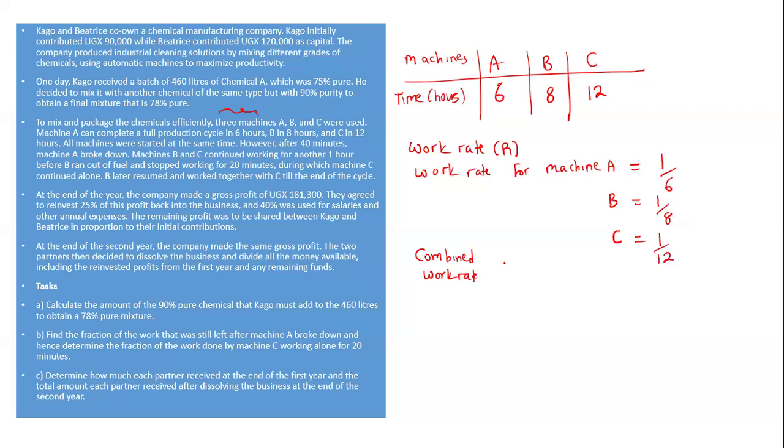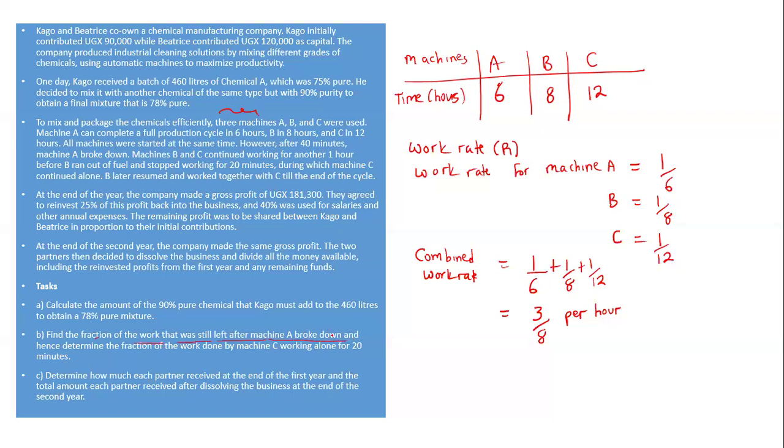If they are to work together, we shall have 1 out of 6 plus 1 out of 8 plus 1 out of 12. When you do the mathematics, this will give you 3 out of 8 per hour. So this is the amount of work these machines can do per hour if all of them are working at the same time. Now, our question wanted us to find the fraction of the work that was still left after machine A broke down.